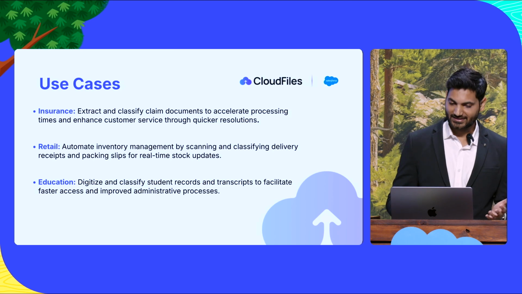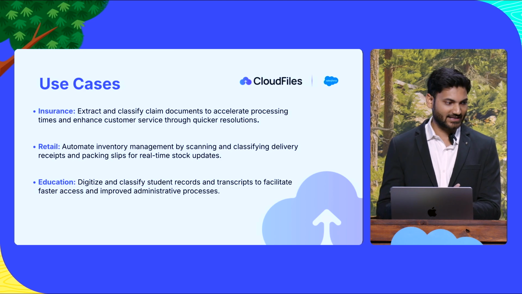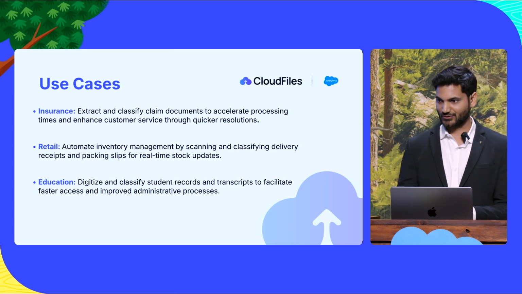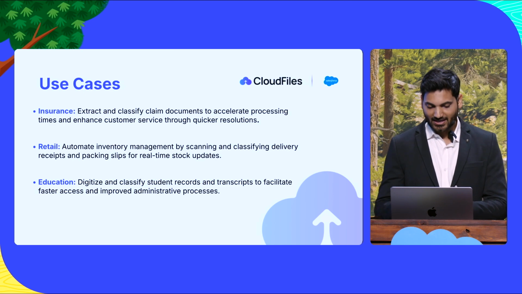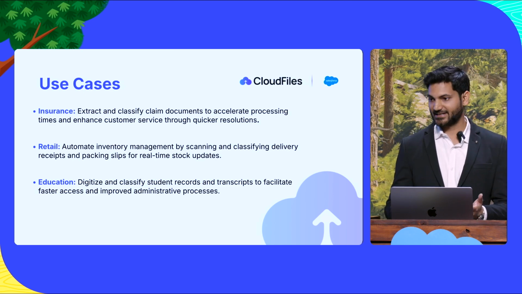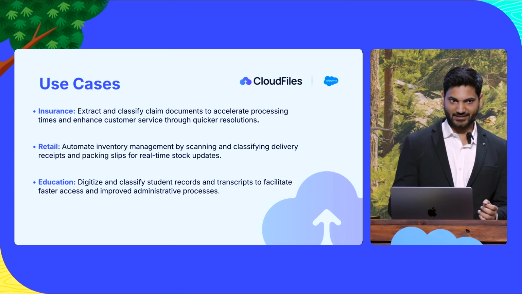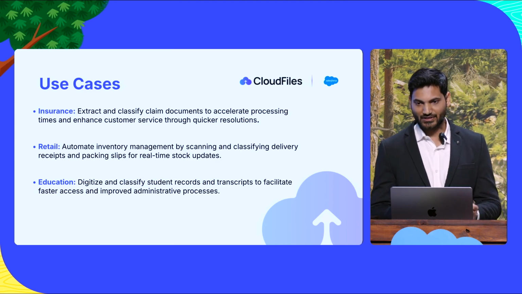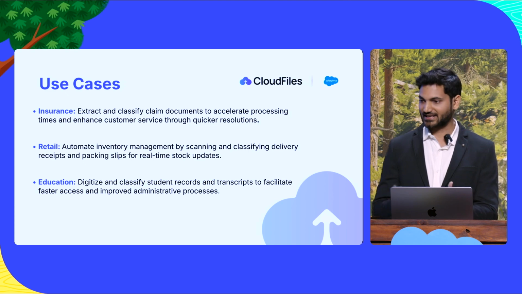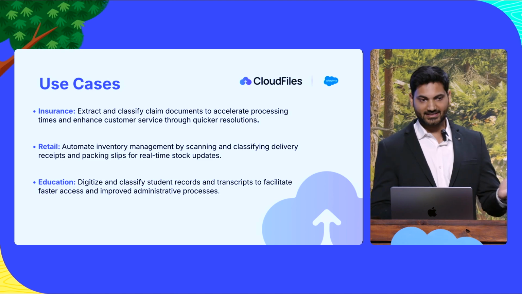In the insurance industry, we can extract and classify claim documents, and we can accelerate the whole processing so that we can serve our customers quickly and in a better way. In the retail industry, you can automate your inventory management. For example, if you are getting a delivery receipt or any packing slip, you can now automatically process it and update your CRM or whatever system you are keeping your inventory in. And in education, we can identify students' records, classify them, digitize them, and improve our administrative process.